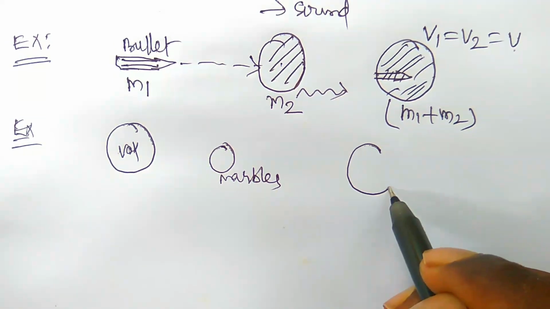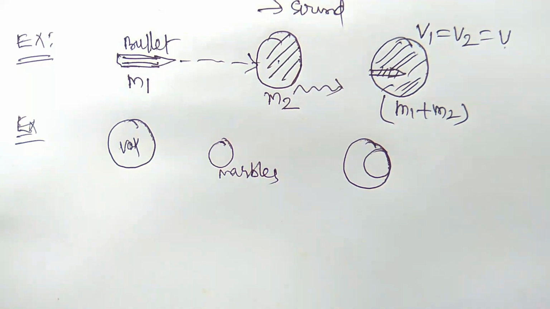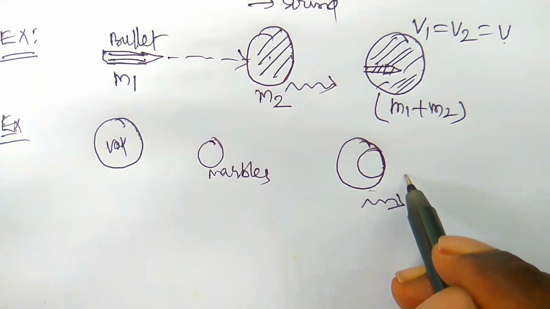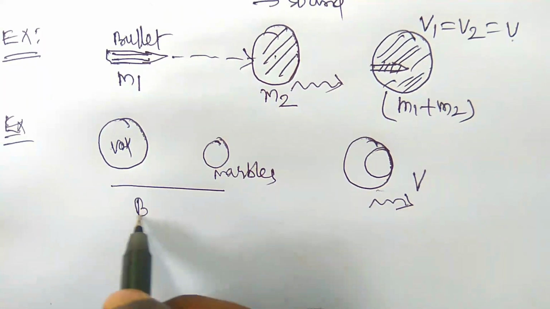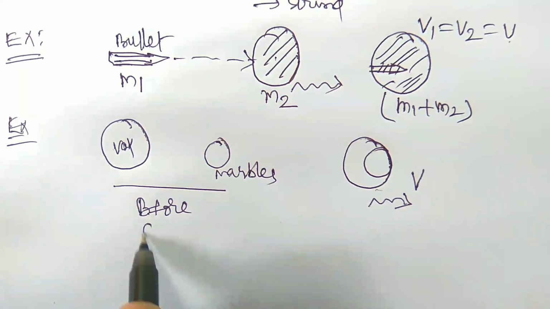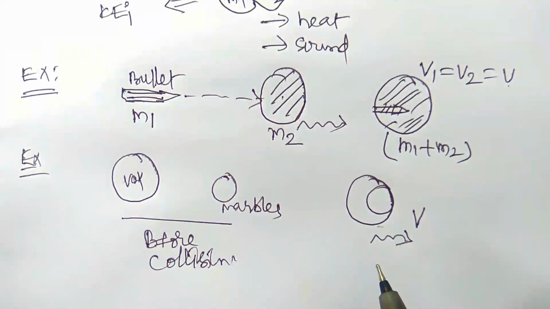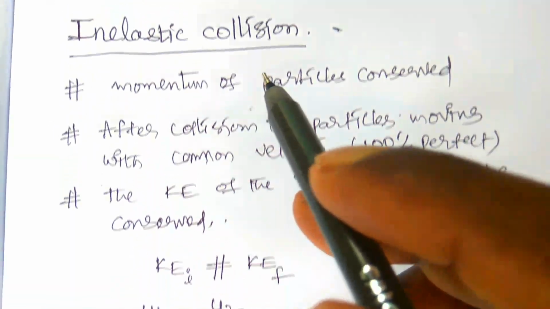After collision, the marble penetrates into the wax and both move with the common velocity. So this is before collision. After collision they move with the common velocity. So these are the best examples of inelastic collision.